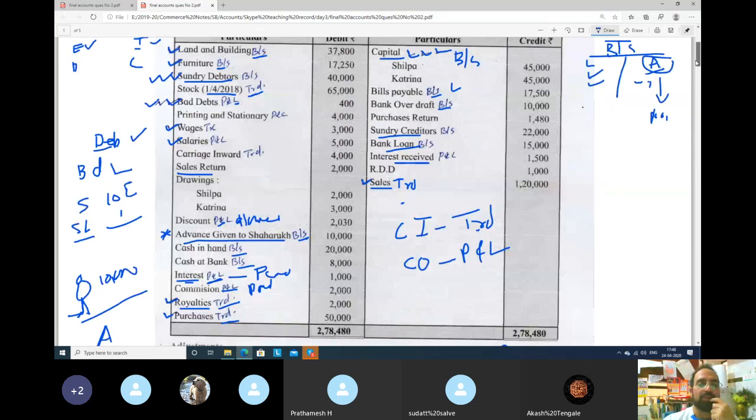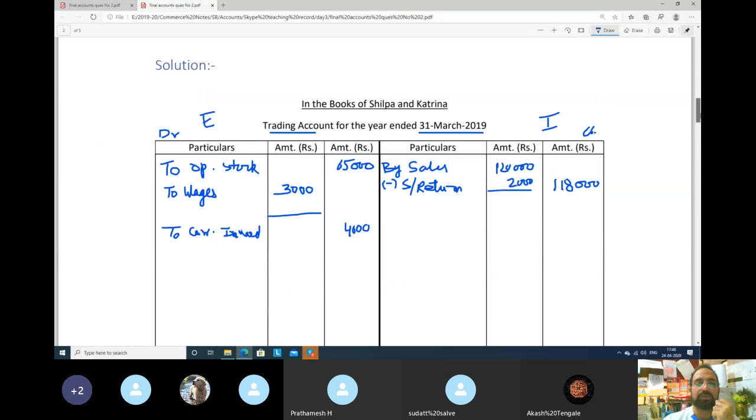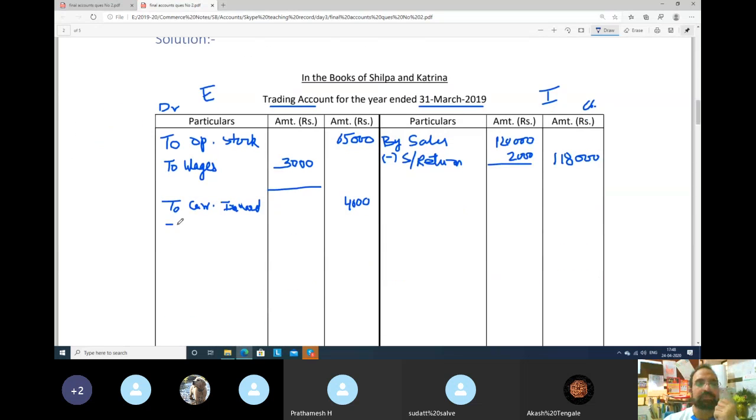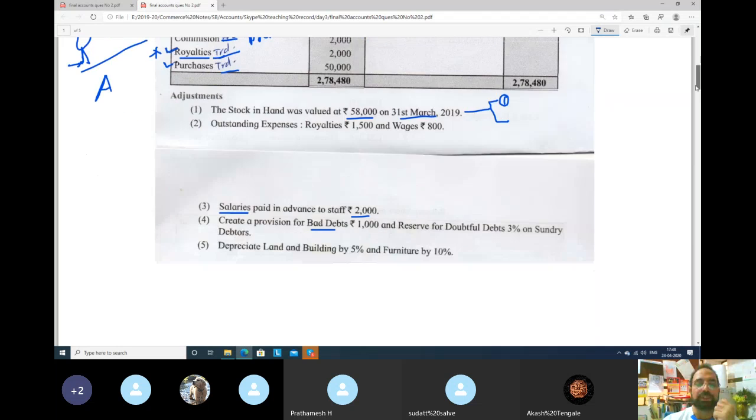Okay guys. Now next, royalty. I have told you royalty is always a direct expense and it will always go to the trading account. This is one of the important ones, it often comes in the exam. Okay? Royalty will go to trading account, remember. So trading account, to royalty. What is the amount of royalty? 2,000 rupees.